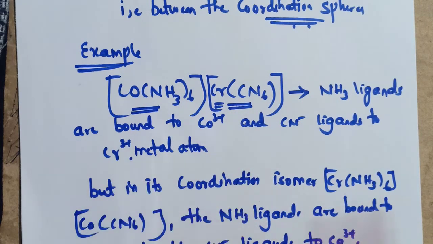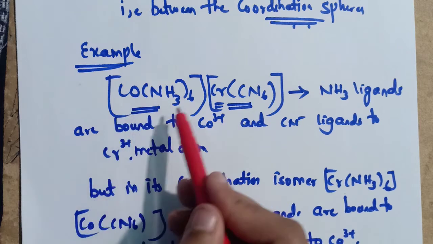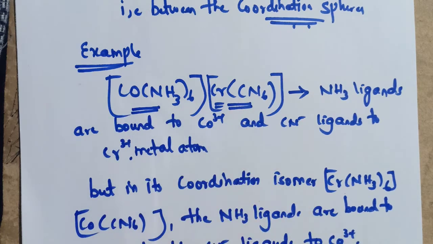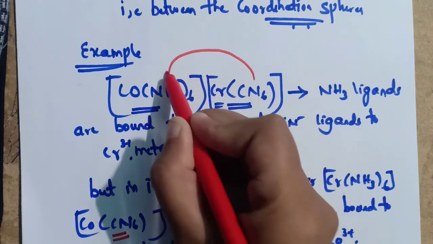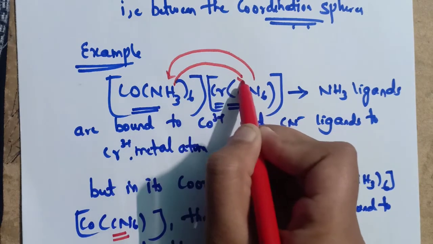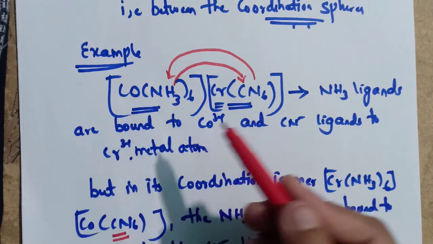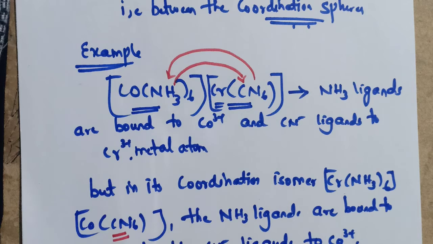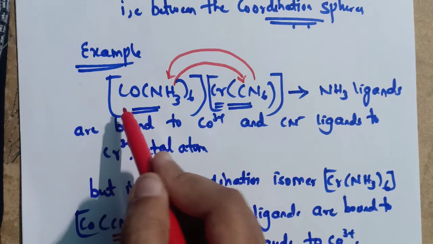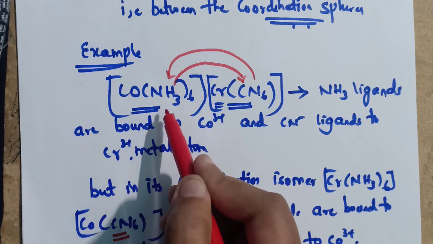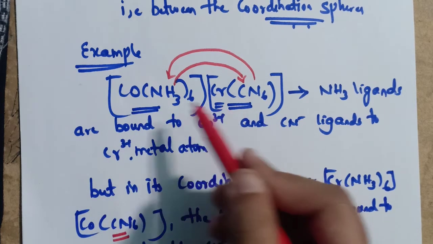Here the ligands are exchanged. Here Co consists of the NH3 ligand, but in its isomer Co consists of CN6. It is just exchanged. It is the coordination isomerism. That's it. The ligands are exchanged between the coordination parts. Here Co is bonded to NH3, but in the coordination isomer, Co will be bonded to CN ligands and Cr will be bonded to NH3.